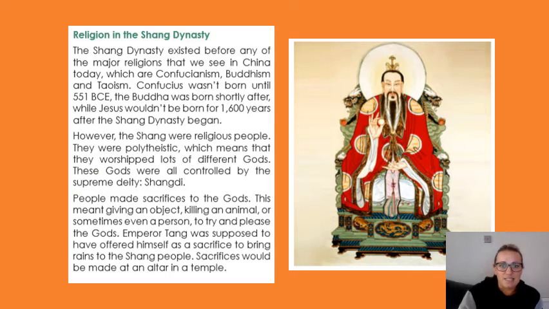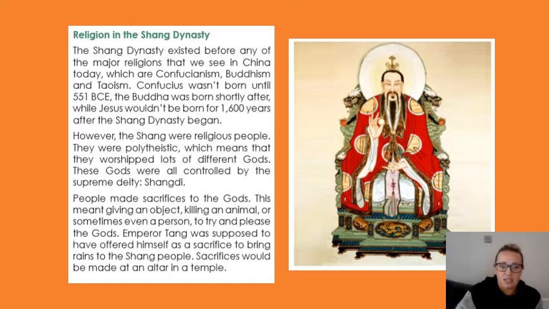So the Shang dynasty existed before any of the major religions that we see in China today, which are Confucianism, Buddhism, and Taoism. Confucius wasn't born until 551 BCE. The Buddha was born shortly after, while Jesus wouldn't be born for another 1,600 years after the Shang dynasty began. However, the Shang were religious people. They were polytheistic, which means they worshipped lots of different gods. These gods were all controlled by the supreme deity, the Shang Dai, which you can see there on the picture.